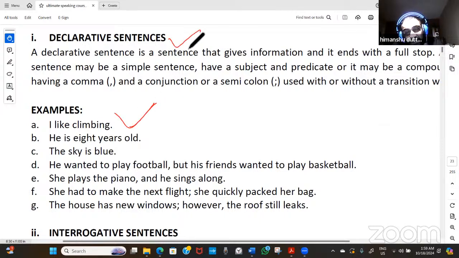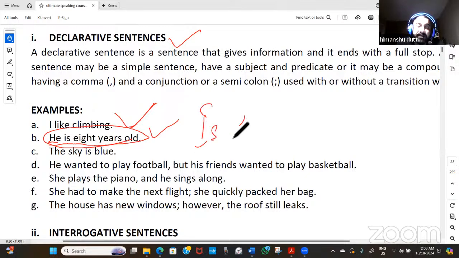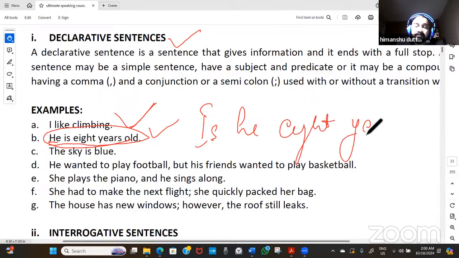Then another kind of sentence is like, one more example for the same: He is 8 years old. Or if we say it in another way, like, is he 8 years old? So the tone of the person will change.